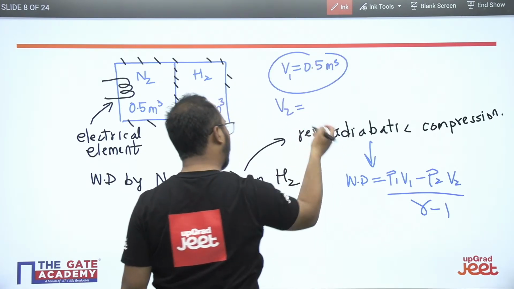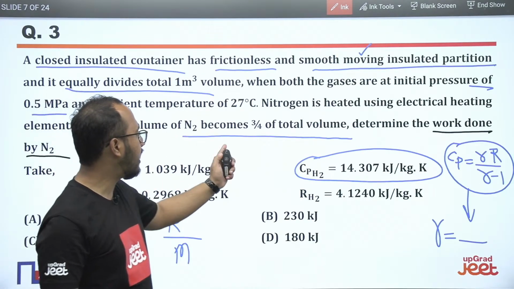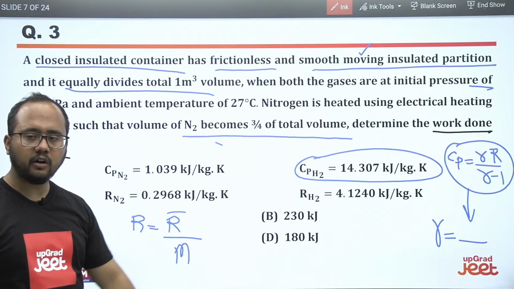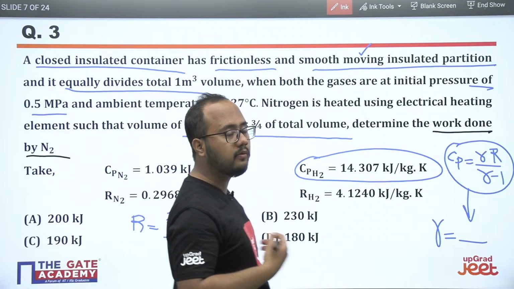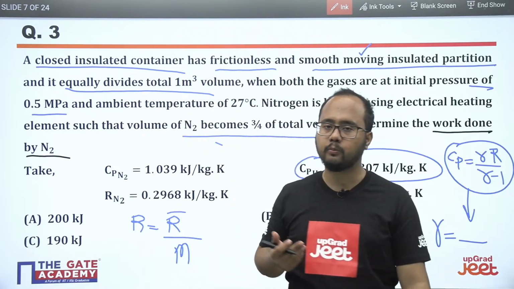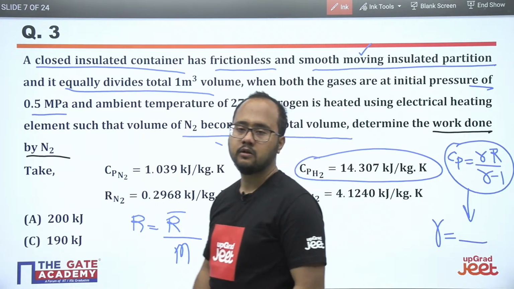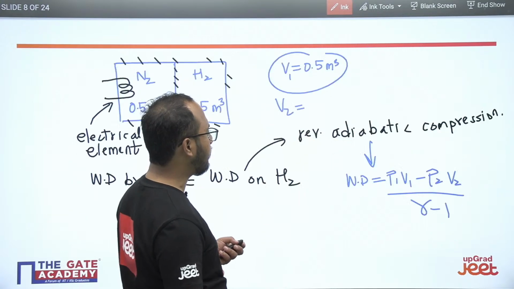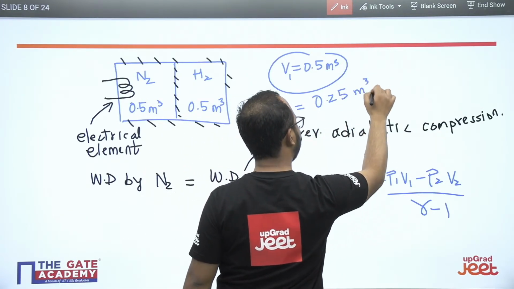That is the final volume for the hydrogen gas. See, they have mentioned that the nitrogen occupies 3/4 of the total volume. So the remaining volume will be the 1/4 volume, and 1/4 of the total volume will be 0.25 meter cube, because the total volume is 1 meter cube only. So for the hydrogen gas, after the compression process, the final volume will be 0.25 meter cube. This is very important.